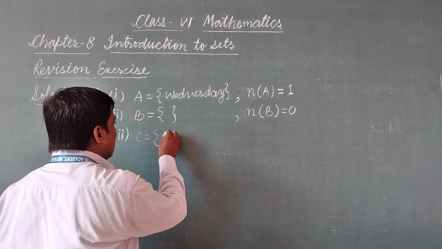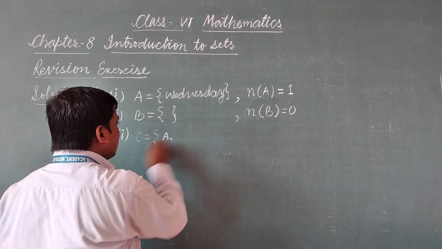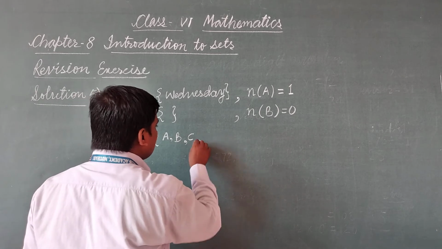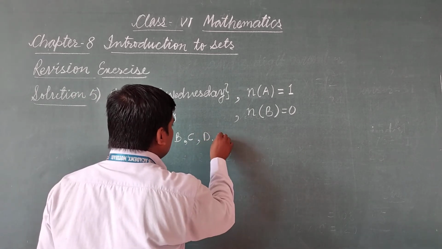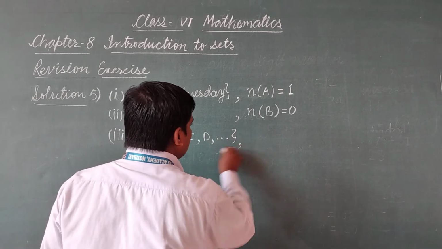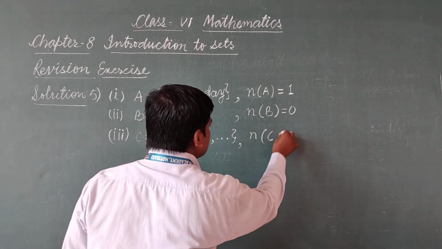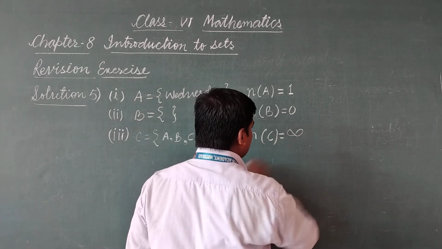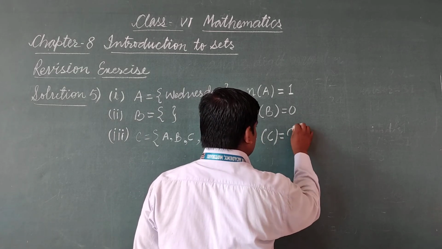Let points are A, B, C, D, etc. So we represent like this, and then we write cardinal number of set C is equal to infinity.